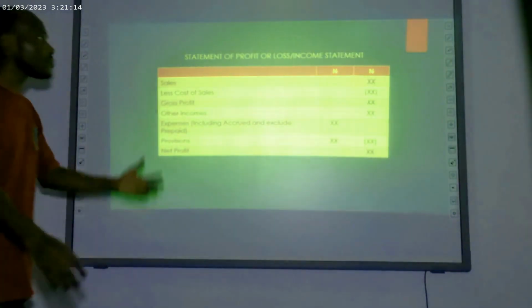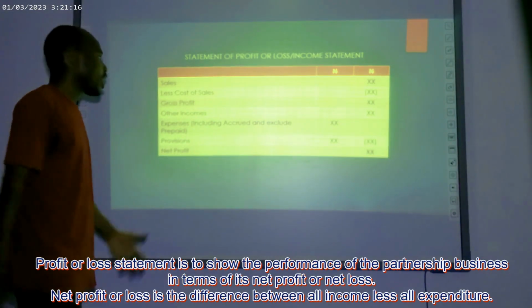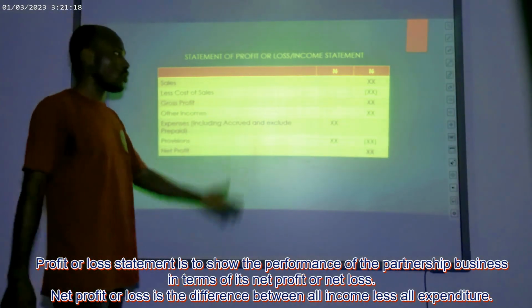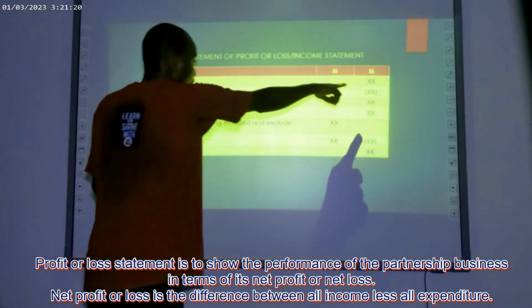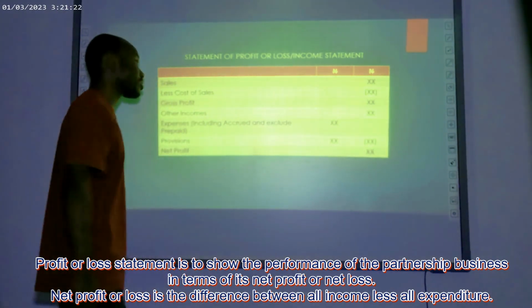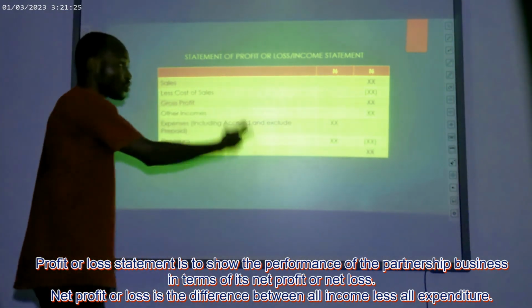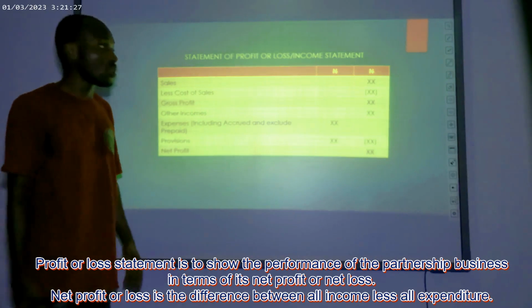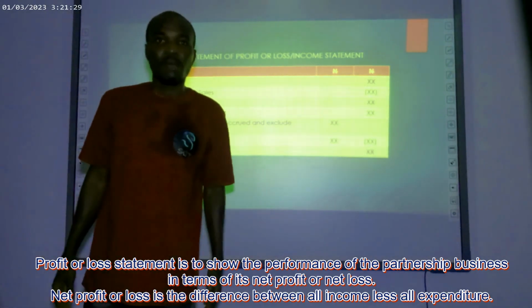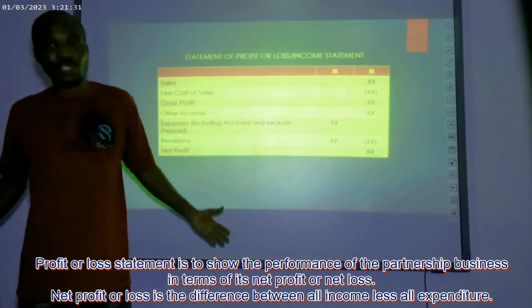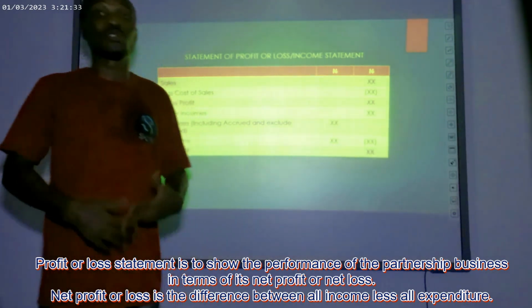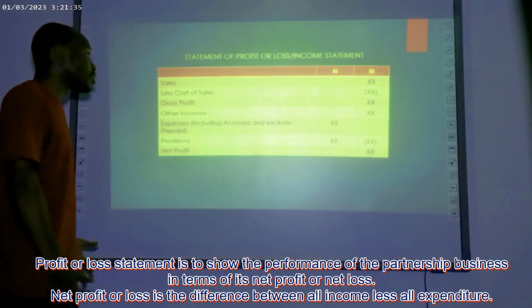So our income statement or statement of profit or loss actually includes sales. What is the amount of sales of the business? We will put that there at the extreme edge. Then the cost of sales in the period. So we will say, okay, what is the amount of cost of sales? But cost of sales will not be directly given in most questions. It will be our responsibility to determine that. So how are we going to compute the cost of sales?